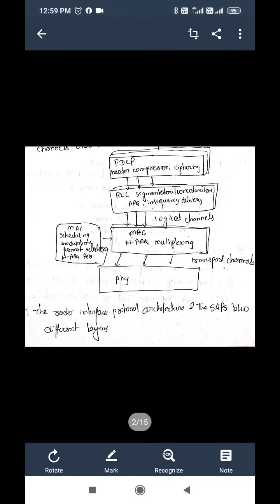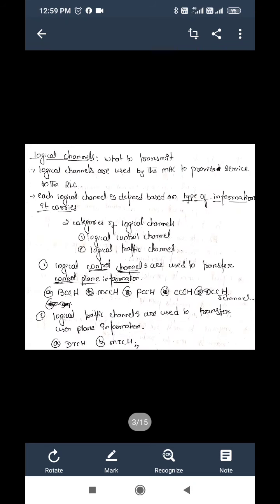Here you can see the radio interface protocol architecture and the SAP between different layers. You can see logical channels provide a service for the RLC and MAC layers, and transport channels provide service at the SAP between the MAC and physical layers. In this diagram, logical channels are present between RLC and MAC, and transport channels are present between MAC and physical layer. We'll now study these three channels, logical, transport and physical, in detail.